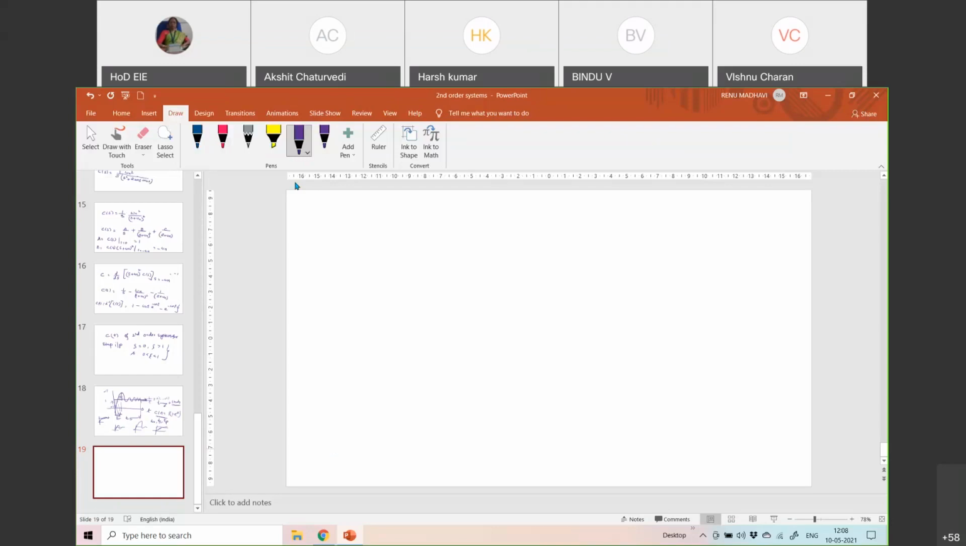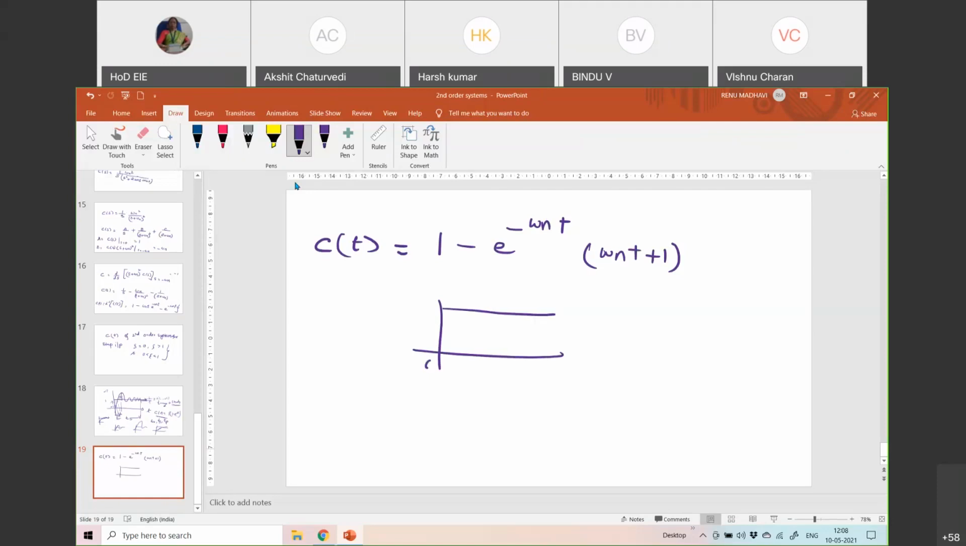For example, when zeta is equal to 1 for the critically damped case, the response, from whatever we have done just now, is e to the power of minus omega n t into (omega n t plus 1). So it would be 1 minus that, going from 0 to 1 as a function of t. It is trying to reach the maximum value with an exponential. Similarly, for the overdamped case and for the underdamped case, you should be able to get the equations.